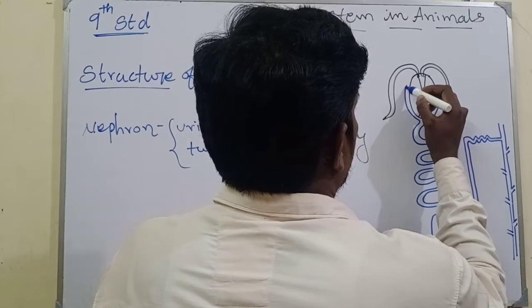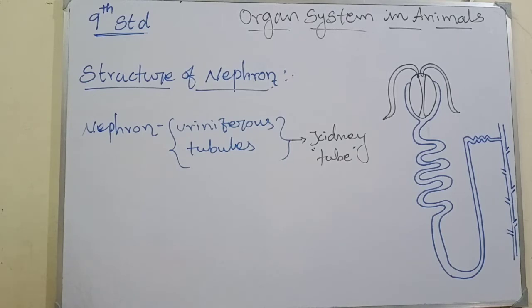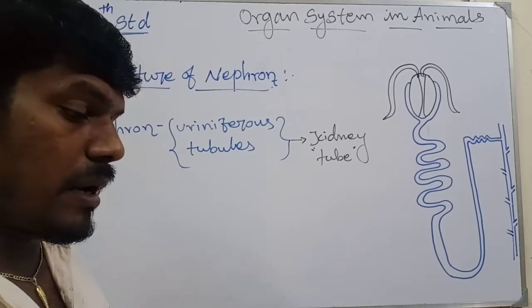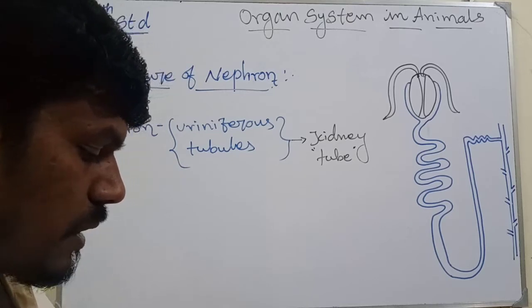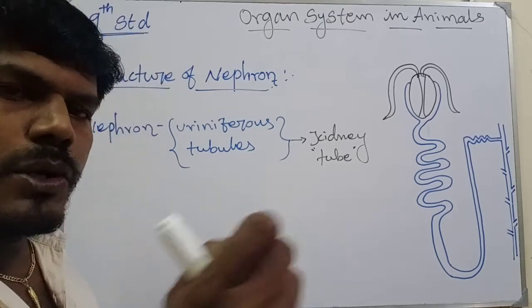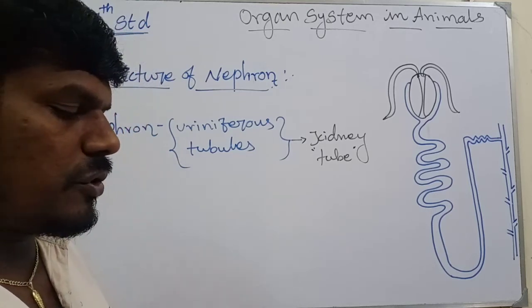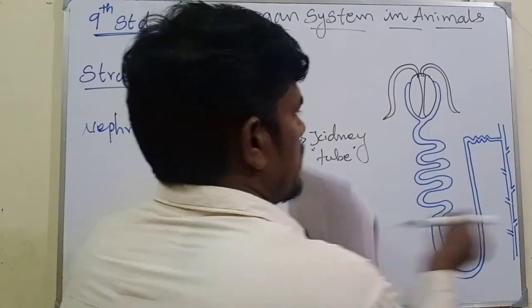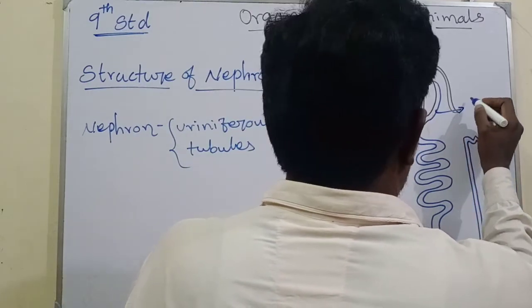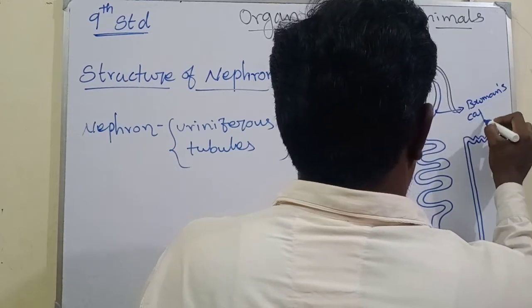That's it. See, this is the structure of nephron. The first point: each nephron consists of the renal corpuscle or Malpighian corpuscle, which is one part of the nephron. The renal corpuscle consists of a cup-shaped structure called Bowman capsule. This cup-shaped part is called Bowman's capsule.